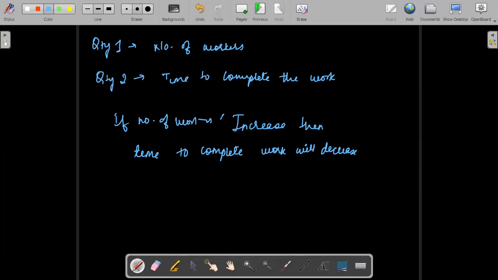Okay, Ashmit is giving an example: writing in a register, if we write more, then the pages in the register decrease. Okay, that is also okay. So now it is clear. Good. Now let's take some examples from the book only and try to understand. One second. This concept will be coming again in class 8 also. So please try to understand properly.